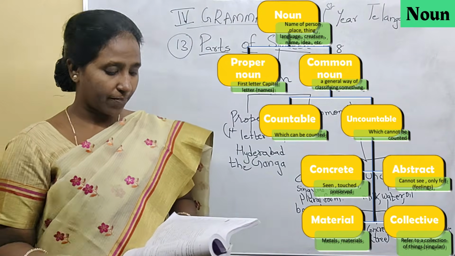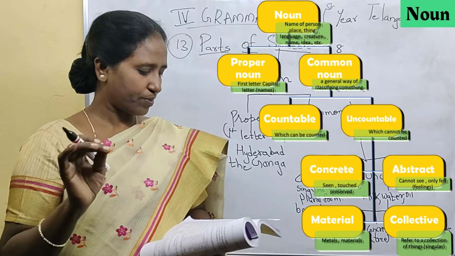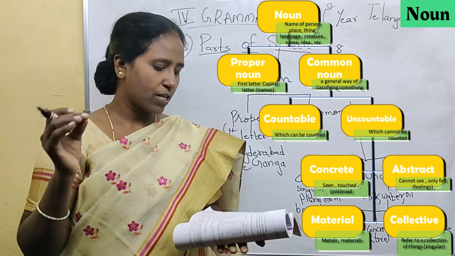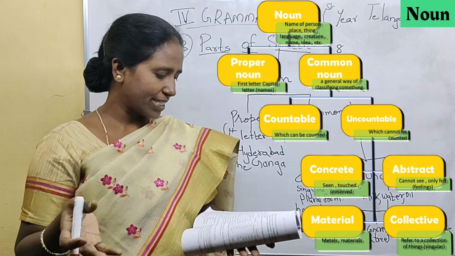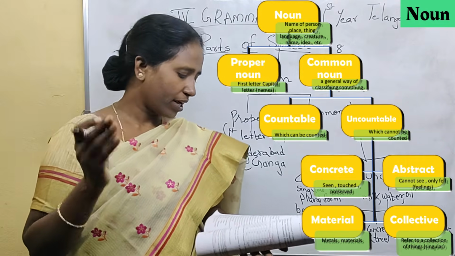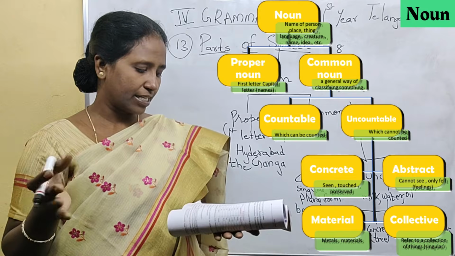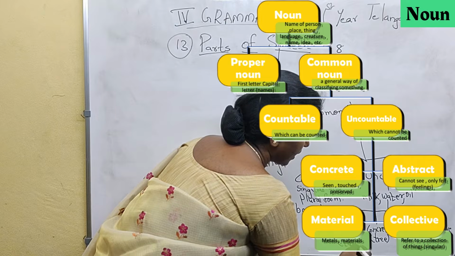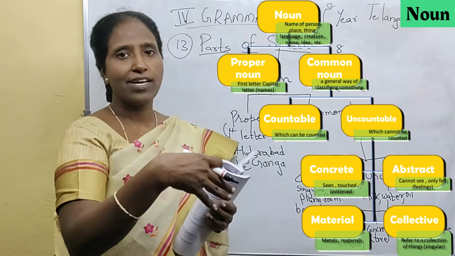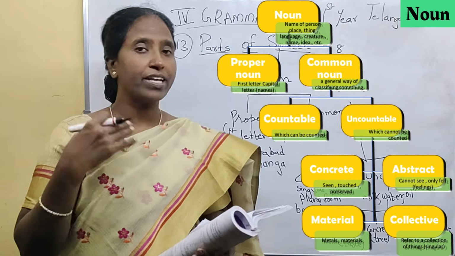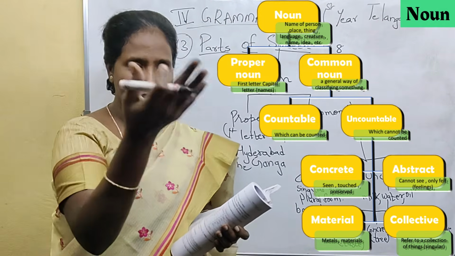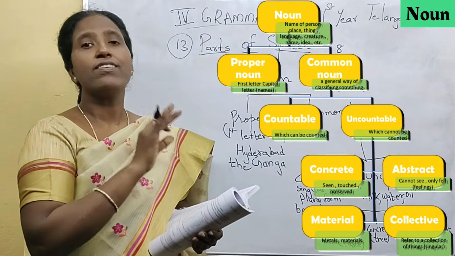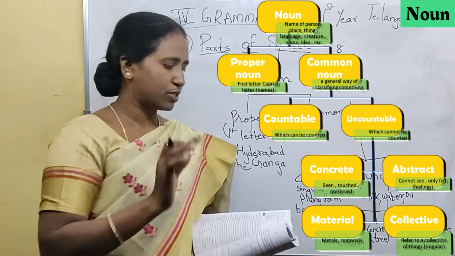Nouns which represent something that cannot be seen or touched but can only be imagined are known as abstract nouns. They express an idea, quality, state, action, or a branch of knowledge. For example, disease, death, knowledge, taste. Can you see taste? Can you feel the taste? No, but we can feel it from inside. It is not visible to our eyes, but we can feel it. That is a feeling which cannot be seen or touched. That is called an abstract noun.